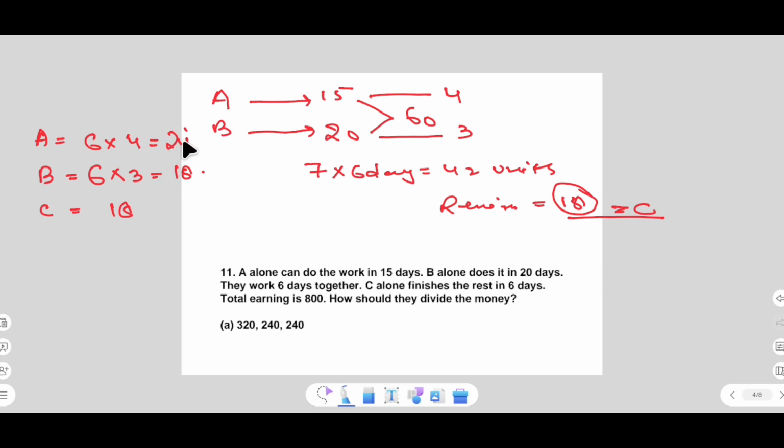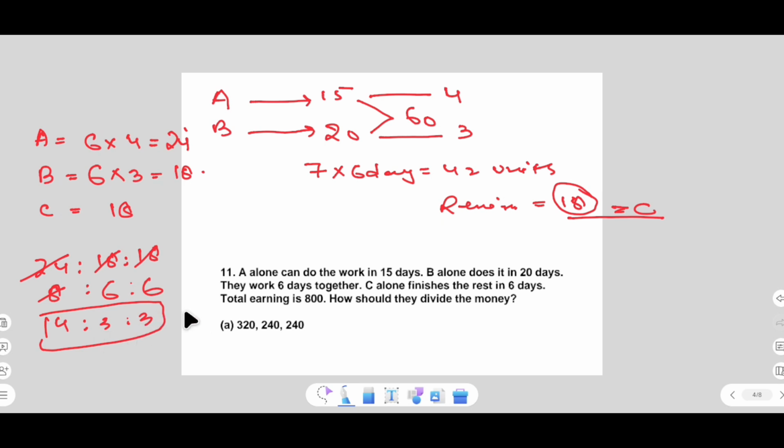Let's make the ratio of these works. 24 is to 18 is to 18. Let's cancel these numbers by 3: 3 eights are 24, 3 sixes are 18, 3 sixes are 18. Now cancel with 2: 2 fours are 8, 2 threes are 6, 2 threes are 6. The ratio of work is 4 is to 3 is to 3. Now the total wage is 800. 4x plus 3x plus 3x is equal to 10x, which is equivalent to 800. x is equivalent to 80.